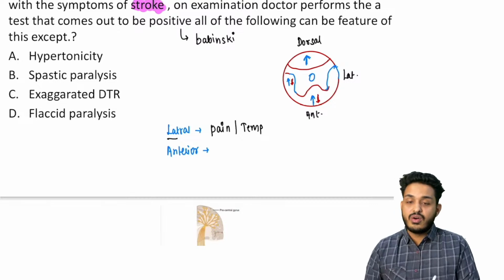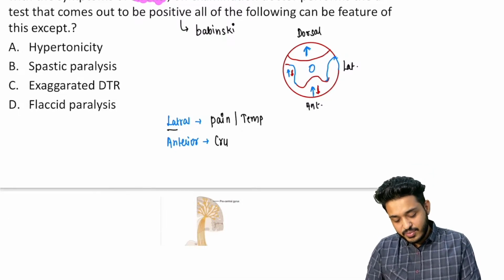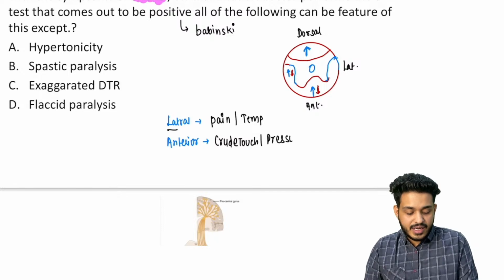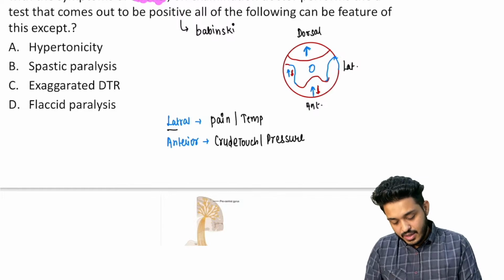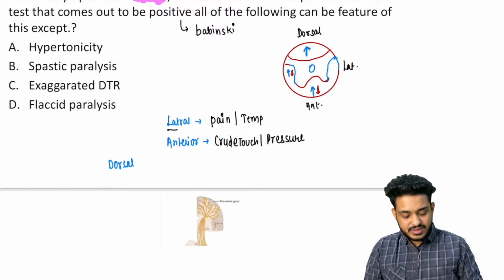Anterior spinothalamic tract, you can remember. So what is going to happen, this particular tract is going to be responsible for crude touch and pressure, right? So the anterior tract will be responsible for crude touch and pressure. And then we are having the dorsal column pathway. The information from the dorsal column pathway is also going.